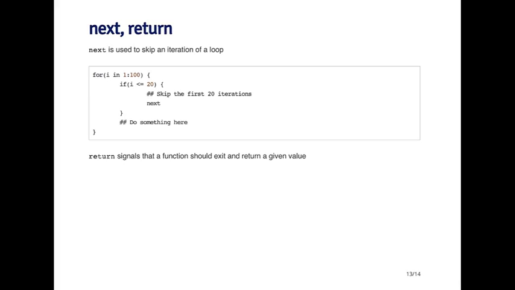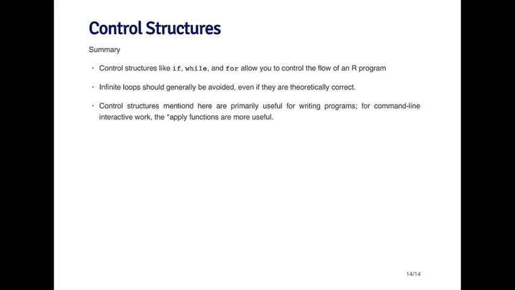So next is a way to skip an iteration in a loop, and of course break is a way to exit the loop entirely. The return function is another function that can be used to exit a loop, and it's primarily used to exit a function. So it'll exit the entire function and return a value that you pass it. So we'll talk more about return when we talk about functions, but it's something that can interrupt the flow of a program too. So that's control structures for now.